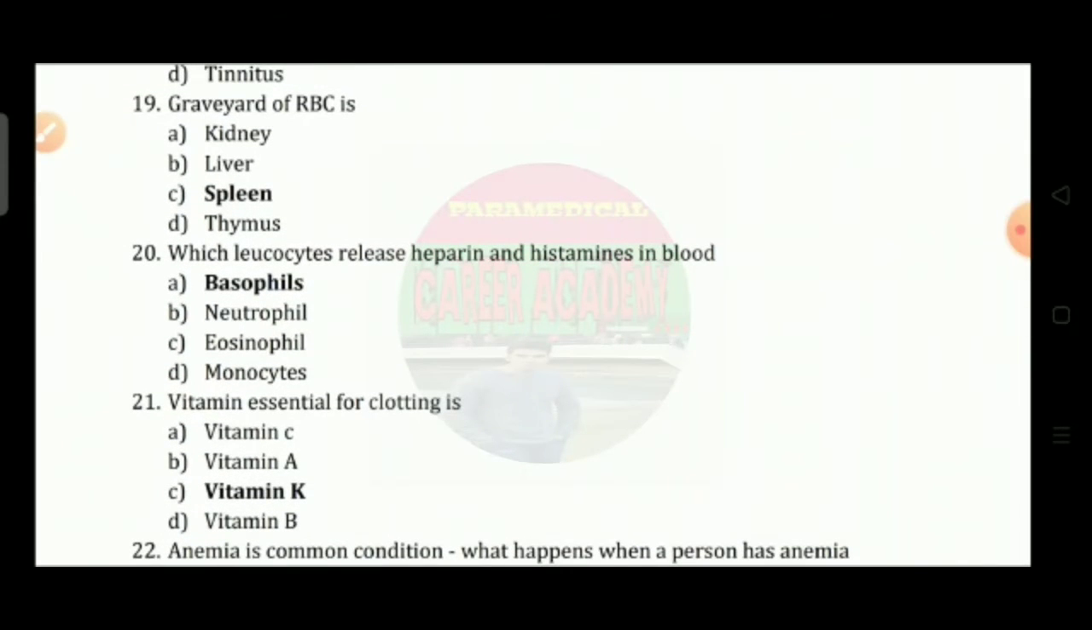Question 19: graveyard of RBC is option A, kidney; option B, liver; option C, spleen; option D, thymus. So the correct answer is option C, that is spleen.